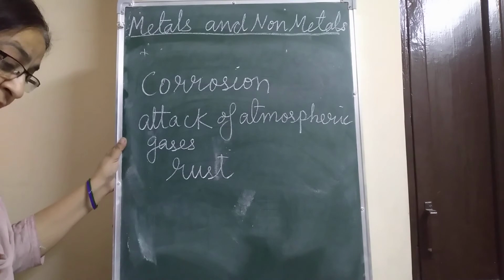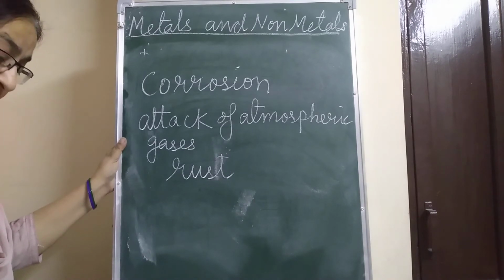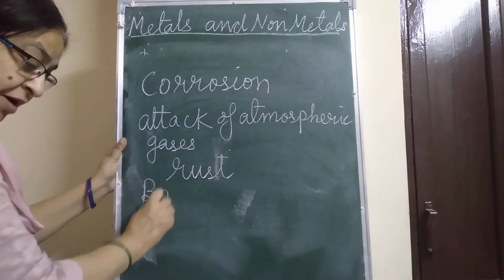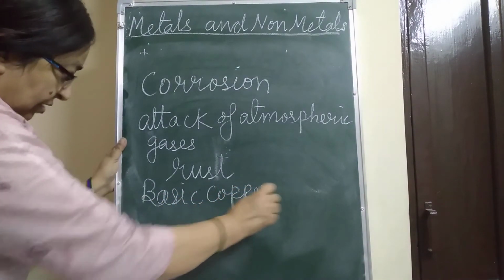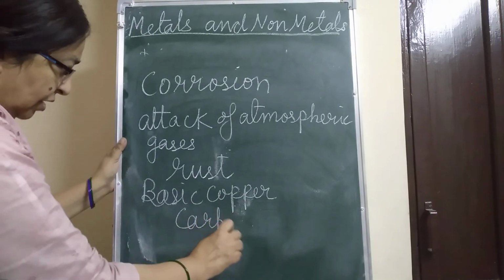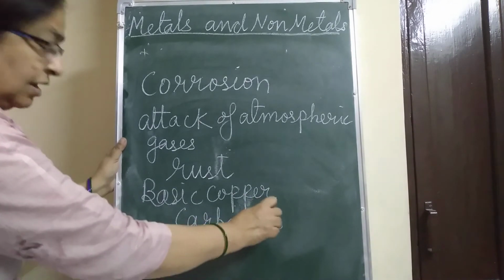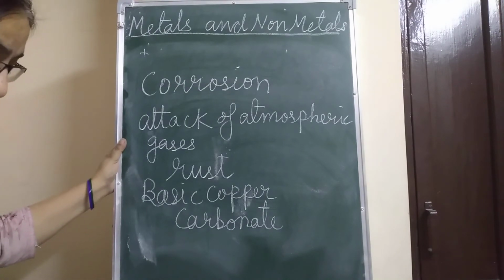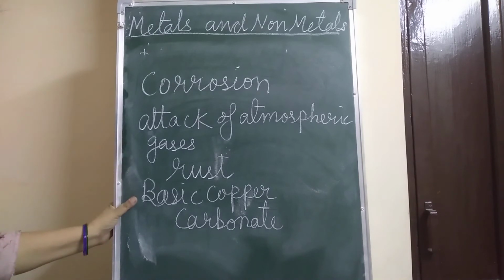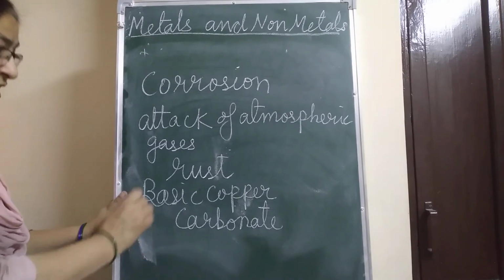Okay, and the copper object gets coated with a green substance which is known as basic copper carbonate with the passage of time. And silver objects become blackened and lose their sheen with the passage of time.